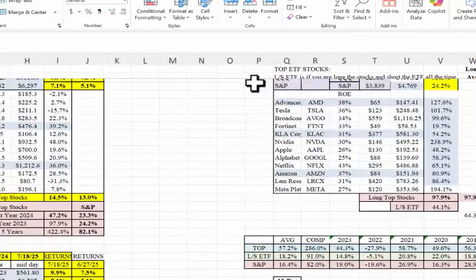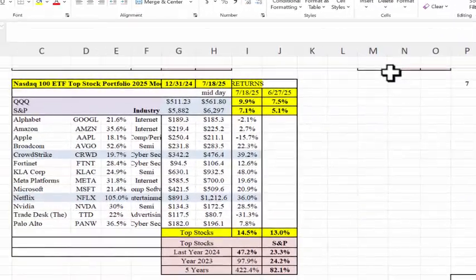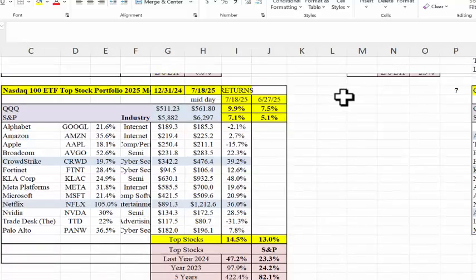So let's go see how our portfolios are doing. And as soon as I stop making you dizzy, we can go over here. And this was as of Friday afternoon. The QQQs are up 9.9%. In about the past 3 weeks or so, it's up about 2%. The S&P is up about 2 percentage points. And our portfolio is about 1.5 percentage points.